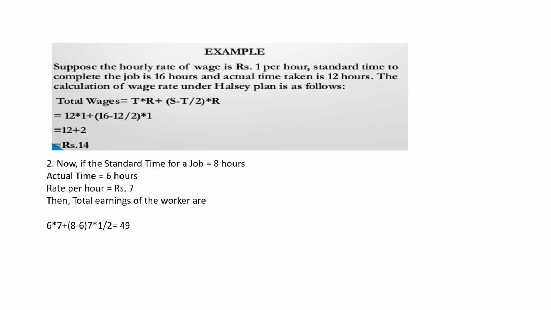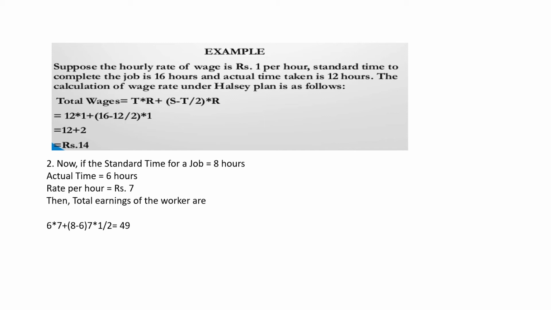Let us take another example of calculating incentives through the Halsey plan. Suppose the hourly rate of wage is rupees 1 per hour, that is R is equal to rupees 1, and standard time S is equal to 16, which is fixed by the employer, and the actual time taken by the employee to complete that job is 12 hours, that is T is equal to 12 hours.